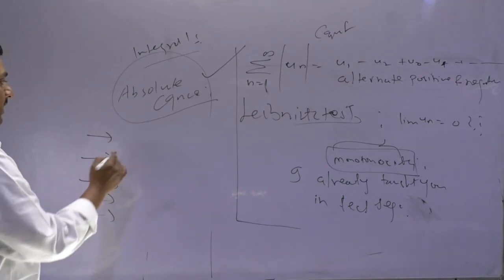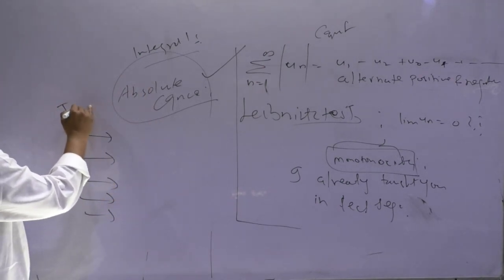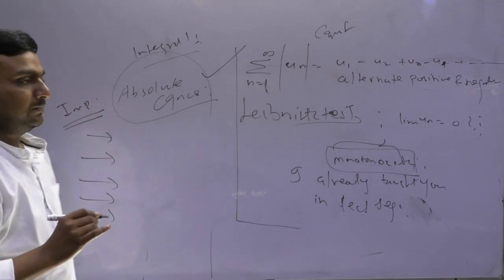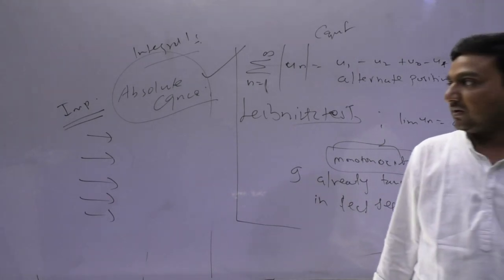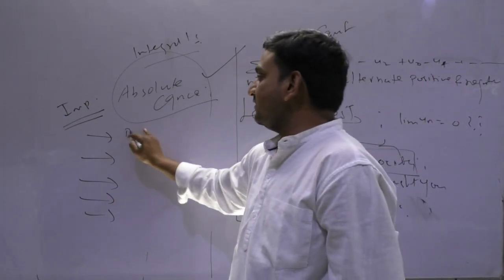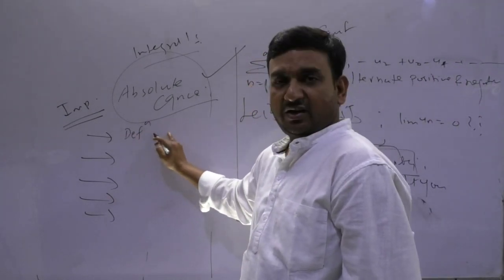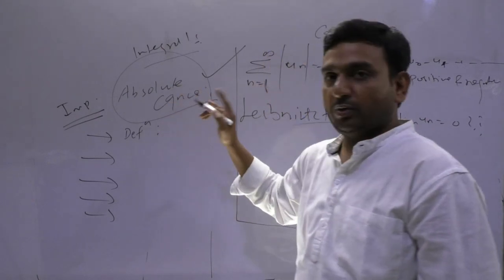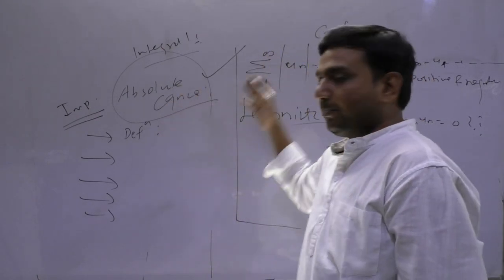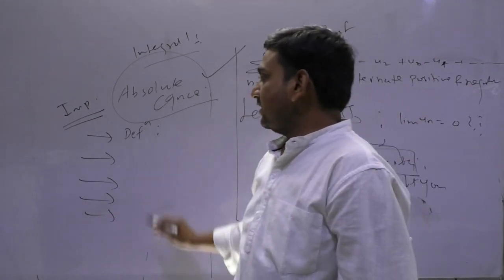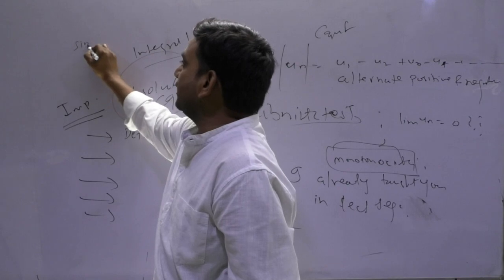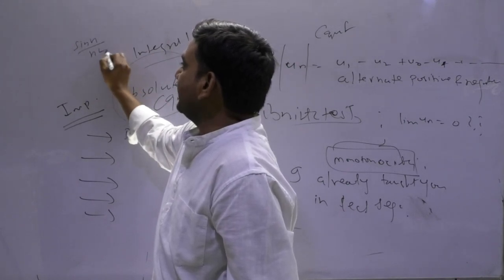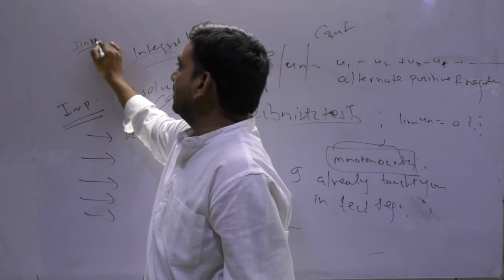Now coming to absolute convergence, here is an important point for you. In the case of absolute convergence, you studied the definition. First point, the modulus should be convergent. Apply the same tests, but don't make blunders. Suppose you have been given a series like sin n upon n square or sin x upon n square.